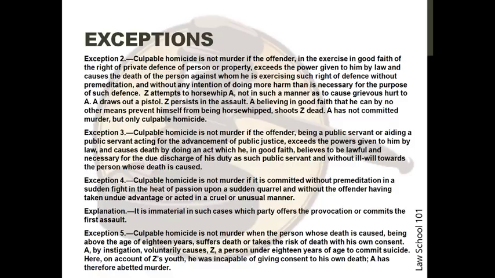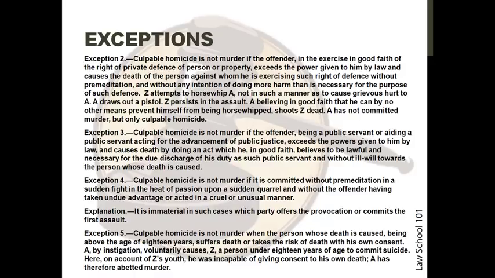Culpable homicide is not murder also if it is committed without premeditation in a sudden fight in the heat of passion upon a sudden quarrel, and without the offender having taken undue advantage or acted in a cruel or unusual manner. In this, it is immaterial in such cases which party offers the provocation or commits the first assault.